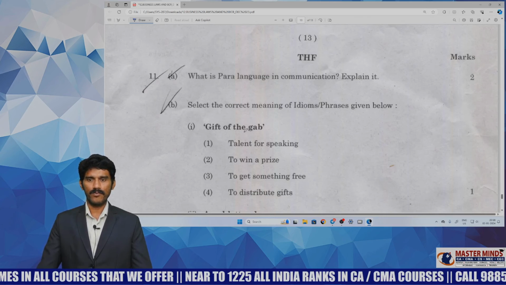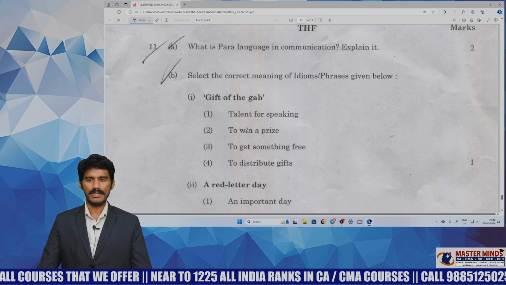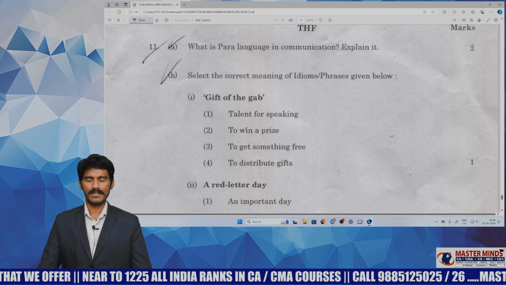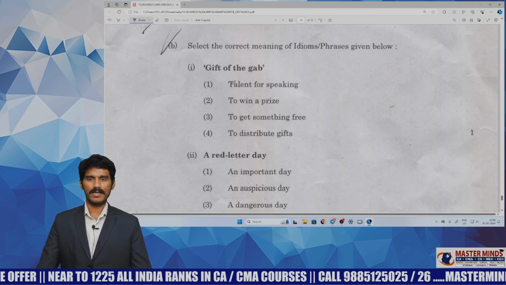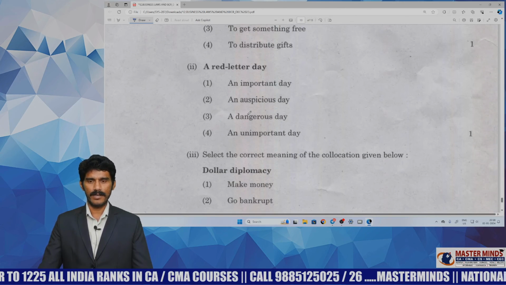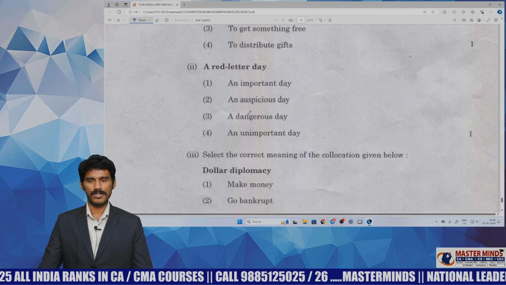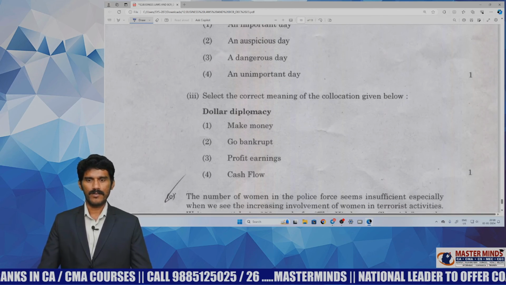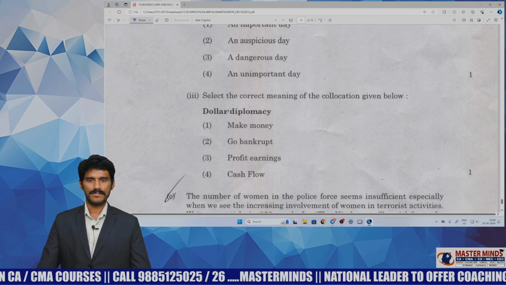And 11B1, gift of the gab. This is a question based on idioms and phrases. This has been covered in our materials and it can be easily answered with that knowledge. 11B2, a red letter day, again an idioms question. It's covered in our material as well. With that knowledge you can answer it easily.